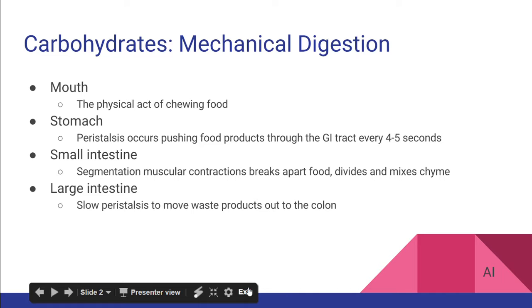Peristalsis, which are muscular contractions occurring every 4 to 5 seconds in the stomach, helps to push food through the GI tract. Once chyme exits the stomach, it enters the small intestine, furthering the mechanical digestion. The small intestine segments sections of the intestinal wall through muscle contractions in a process called segmentation. These contractions continue to break apart food, divide and mix chyme. Chyme then enters the large intestine, and through slow peristalsis, waste products are moved to the colon.